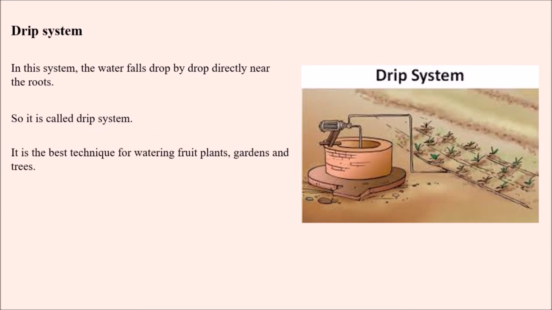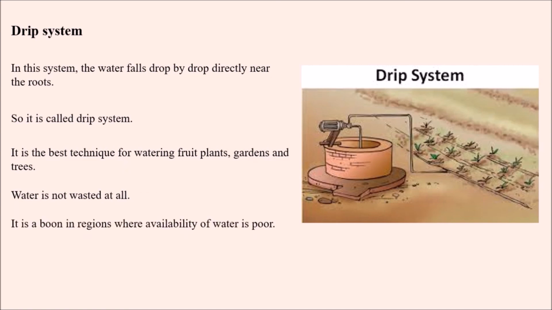It is the best technique for watering fruit plants, gardens and trees. Another important benefit is that water is not wasted at all. So in the drip system, water is not wasted, and it is a boon in regions where availability of water is poor, or in very dry areas. We can use this type of irrigation system there.